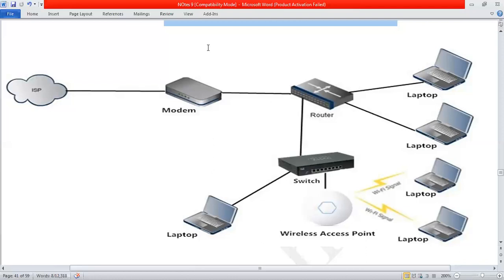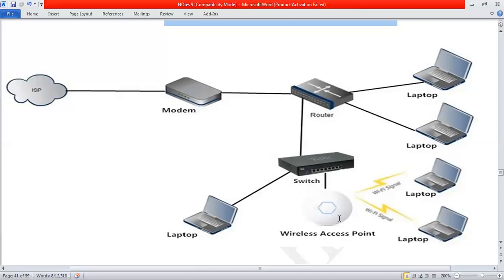I can place one laptop over here to connect directly with the modem, but its speed will be much higher as compared to the router and switch. Why? Because it is directly accessible. Now there are two laptops also. They are accessing the signal from where? From the wireless access point.